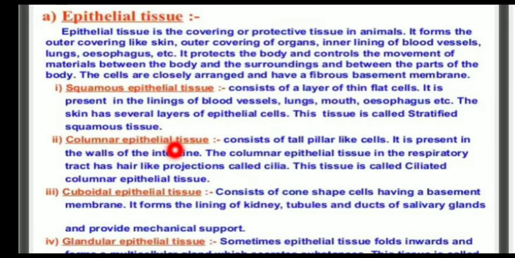Columnar epithelial tissue consists of tall pillar-like cells. It is present in the walls of the intestine. The columnar epithelial tissue in the respiratory tract has hair-like projections called cilia. This tissue is called ciliated columnar epithelial tissue.